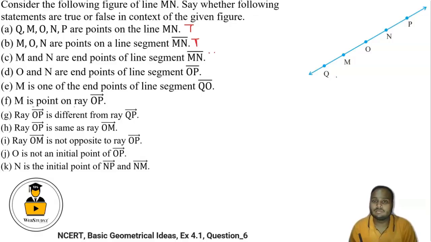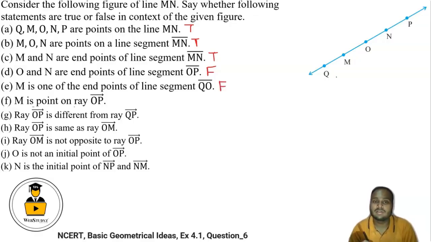M and N are the endpoints. Then O and N are the endpoints of line segment OP. So, which is false. So, P is the other endpoint and first endpoint is O. That's why it is false. Fine. Now, M is one of the endpoints of line QO, which is also incorrect since Q and O are the endpoints of that. So, this is also false.